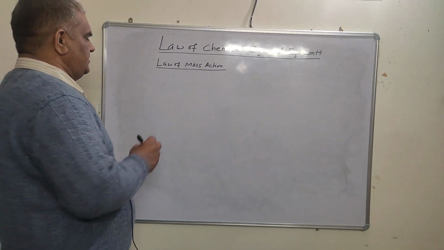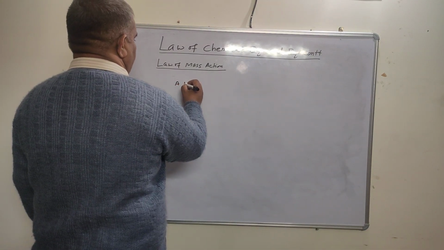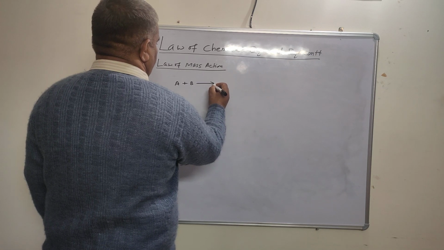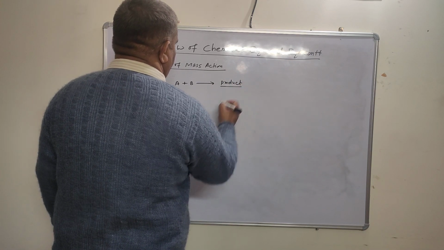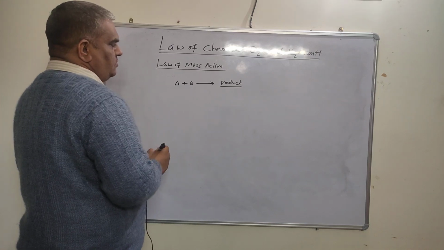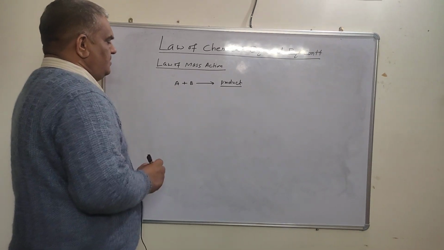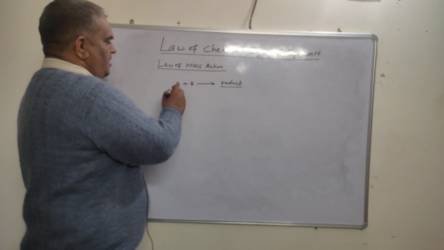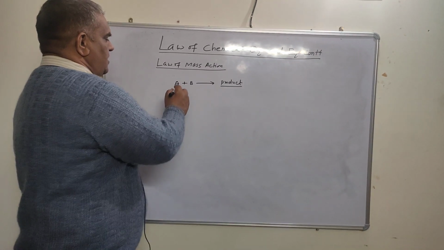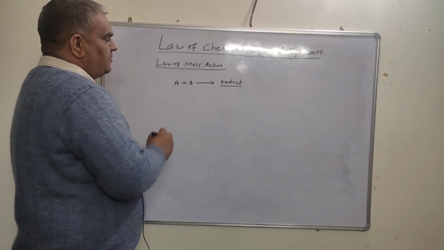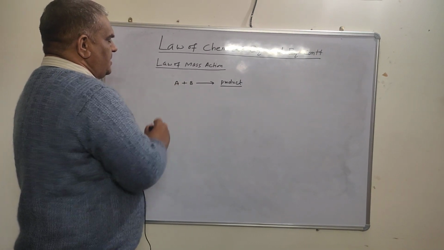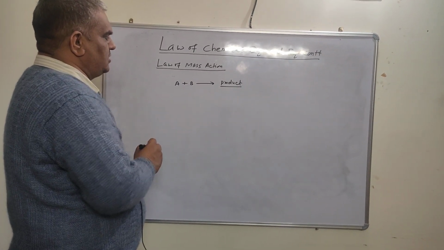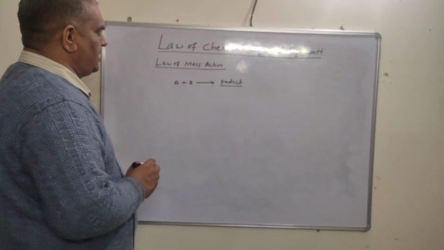For a general reaction, A plus B forms the product. According to the law of mass action, the rate at which a substance reacts is proportional to its active mass, or in other words, the rate of a chemical reaction is directly proportional to the product of the active masses of the reactants.